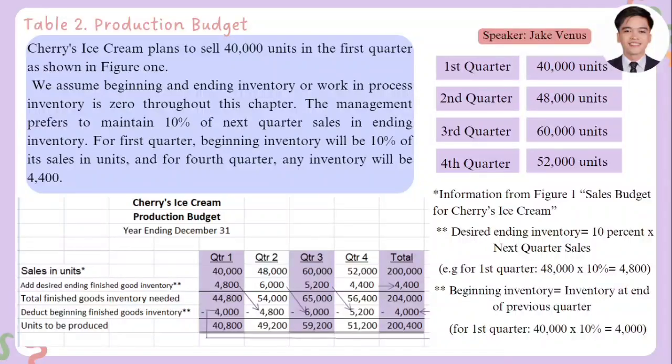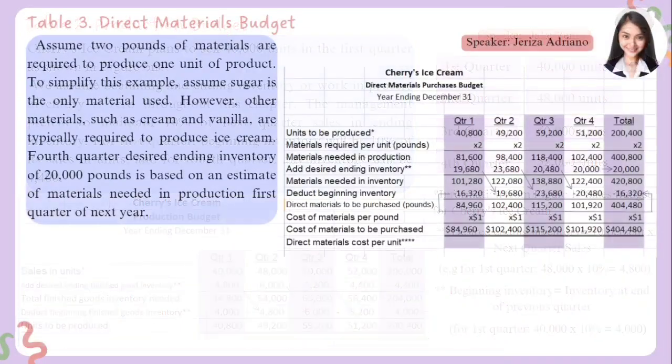Now let's proceed to table 3 or the direct materials budget that will be discussed by Jerisa Adriano and Trisha Balani. Okay, so there is a given here. Let's read it first. Assume 2 pounds of materials are required to produce 1 unit of product. To simplify this example, assume sugar is the only material used. However, other materials such as cream and vanilla are typically required to produce ice cream.